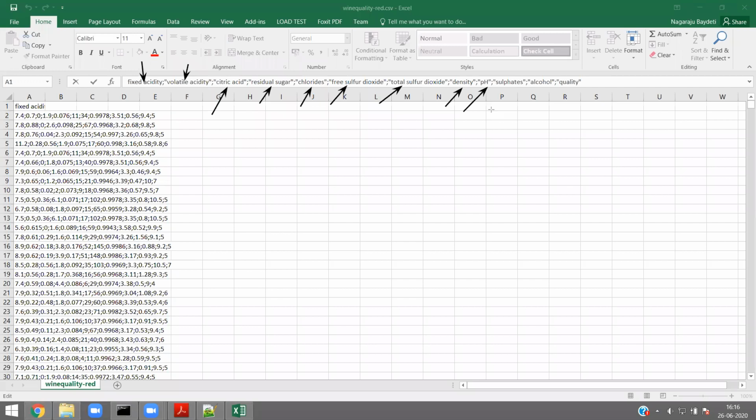These are 0, 1, 2, 3, 4, 5, 6, 7, 8. These are my input parameters, and these 3 are the output parameters. For example, quality of wine is not an input, it is the output. The alcohol percentage or the quantity of alcohol is an output parameter.